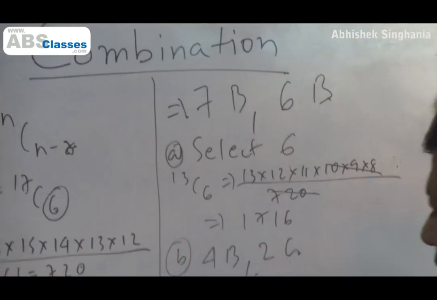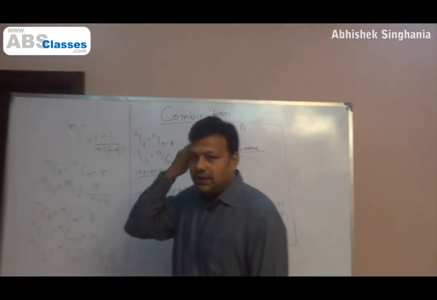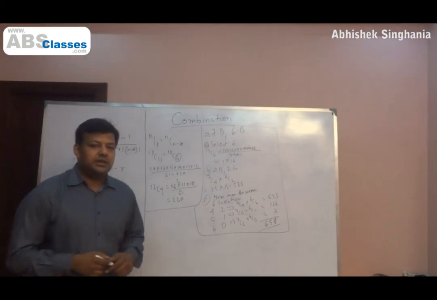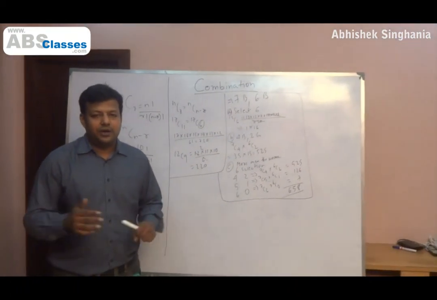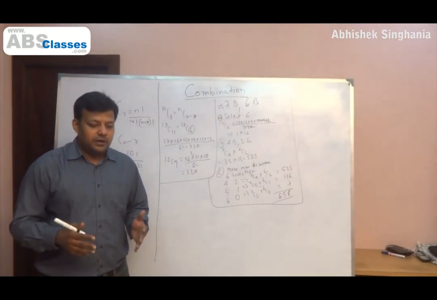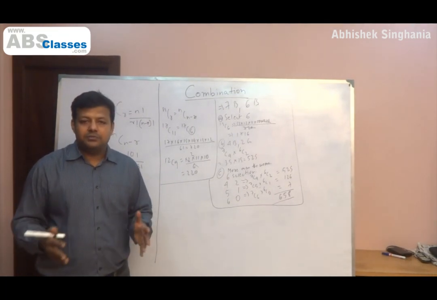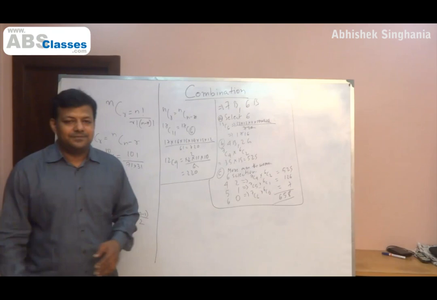Alright, so we understand how to go about solving these simple combination questions. Right? If the constraints are given, first take care of the constraints and then go ahead and solve it. Alright, now we will do different types of combination situations in terms of distributions, selections and all, identical objects and all. We'll do all this in the subsequent session. Alright, thank you.